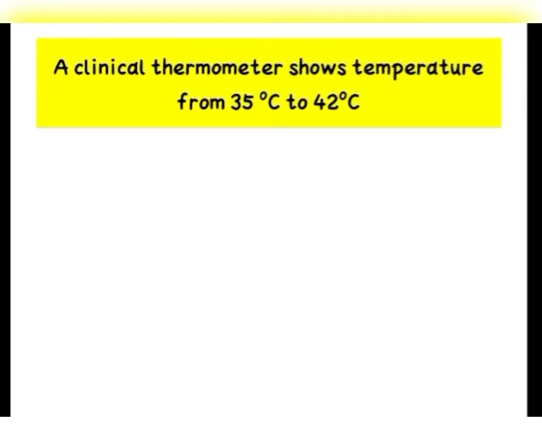Now children, you know that a clinical thermometer is used to measure the temperature of a body, the human body. And in a clinical thermometer, you will find that the temperature is always shown from 35 degrees Celsius to 42 degrees Celsius only. Okay?